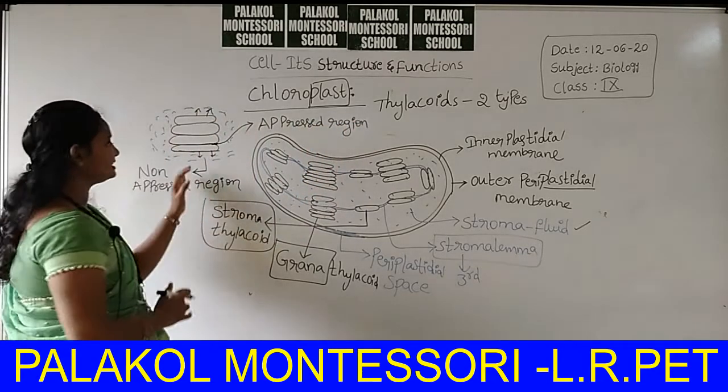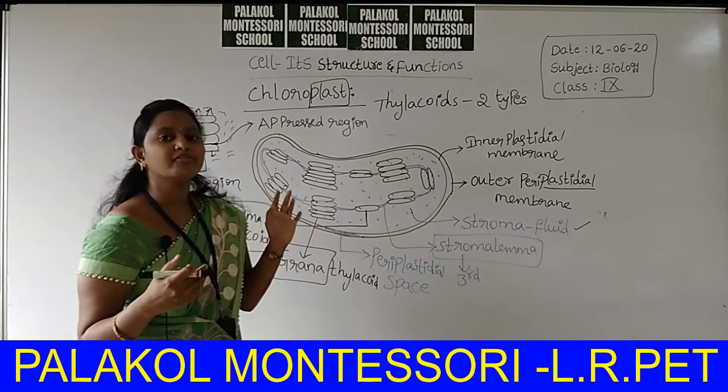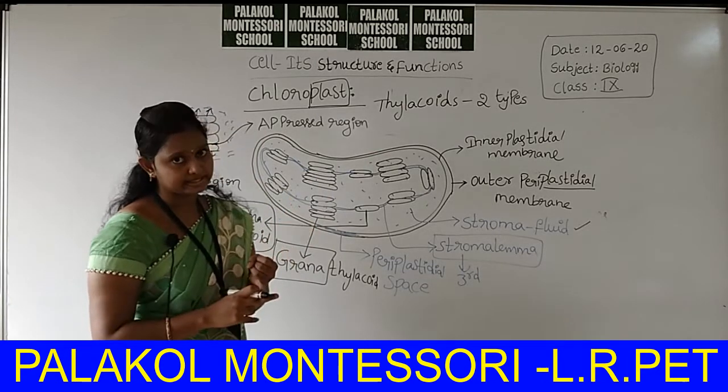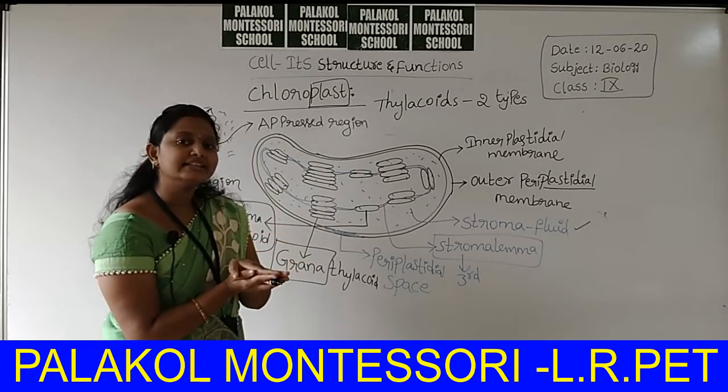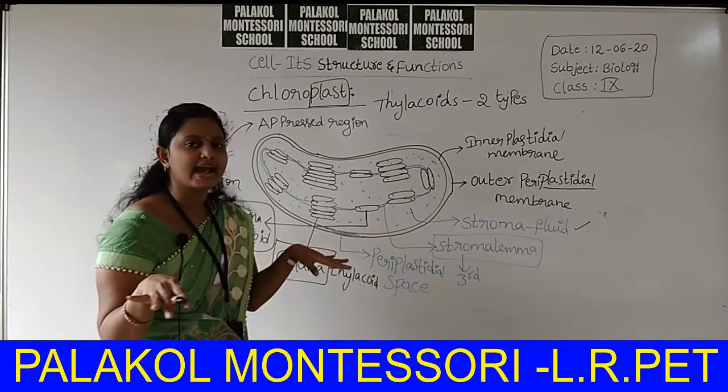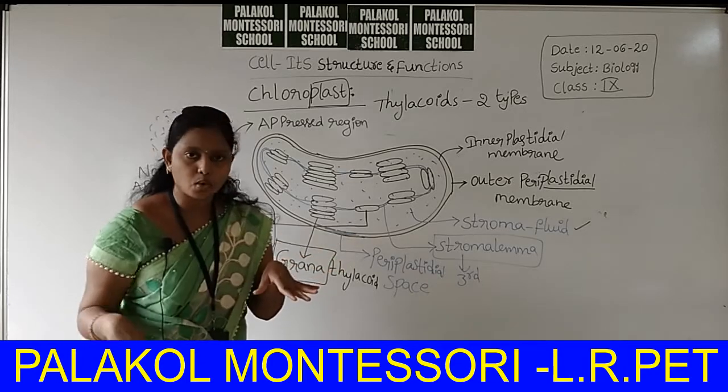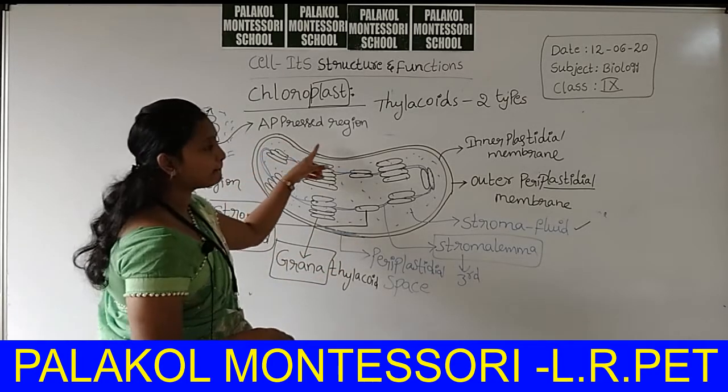The region exposed to the stroma freely is the non-appressed region, and the region covered by other thylakoids is the appressed region.